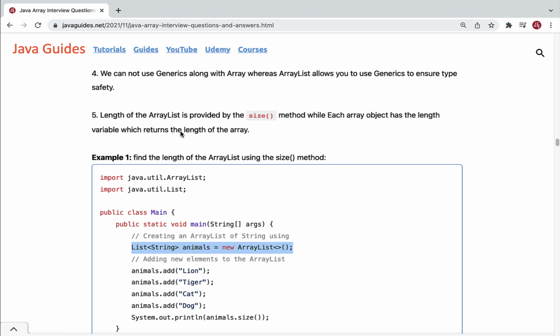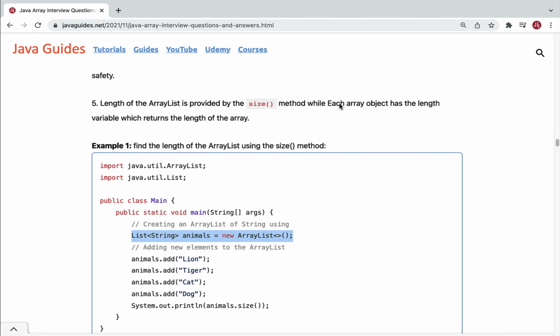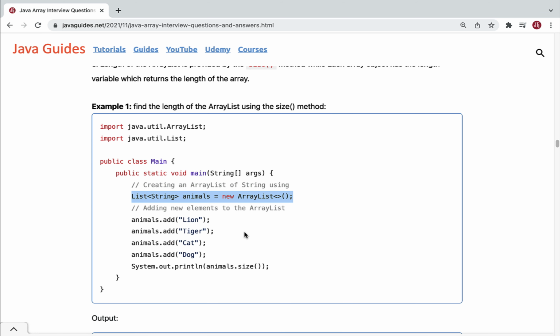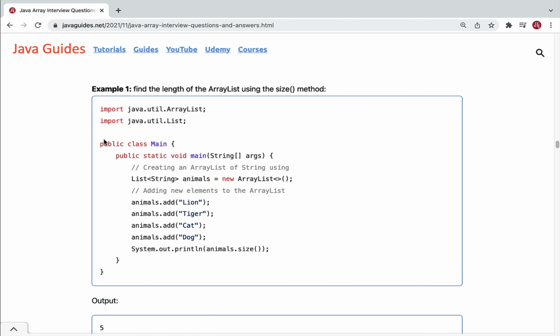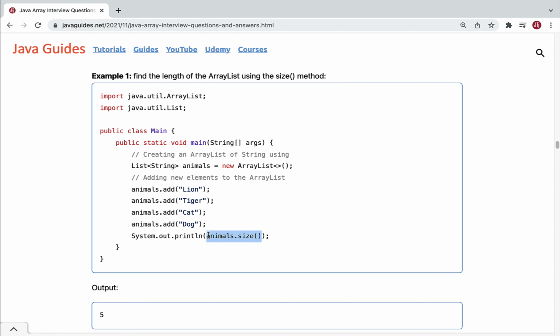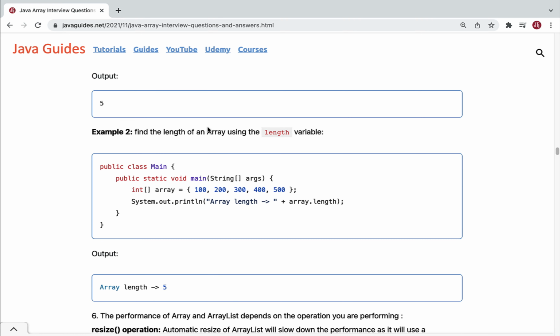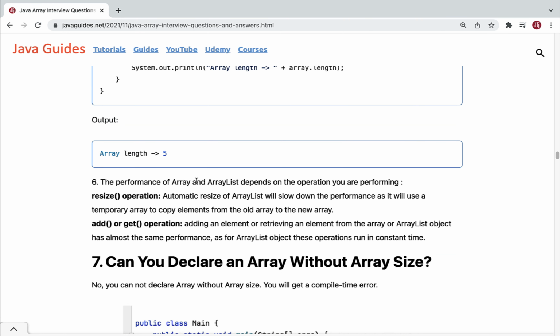Well, the next difference is that we can get the size of an ArrayList by using the size method. On the other hand, we can get the array size using the length variable. You can see the example over here. This is the program to find the length of the ArrayList by using the size method. So you can get the size of an ArrayList by using the size method. On the other hand, in case of array, you can use the length variable to get the length of an array. Here is an array of integers, and you can get the length of this integer array by using the length variable.